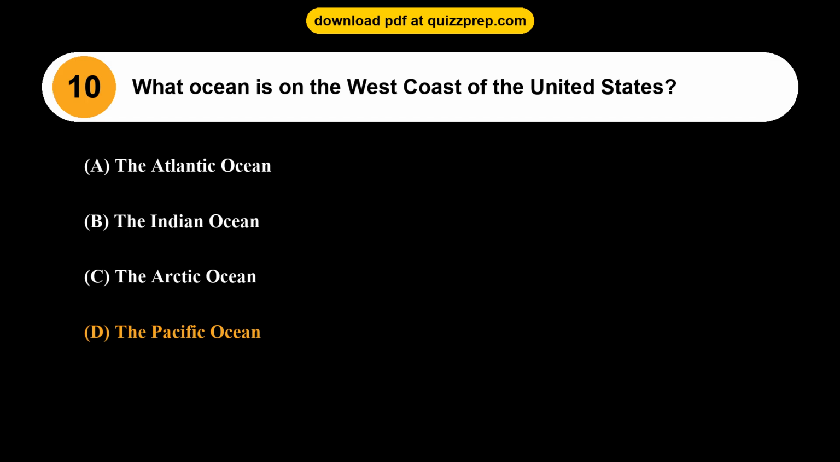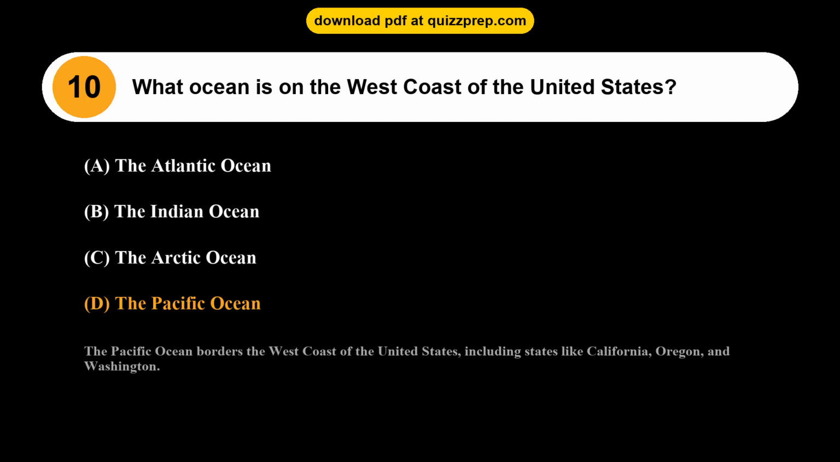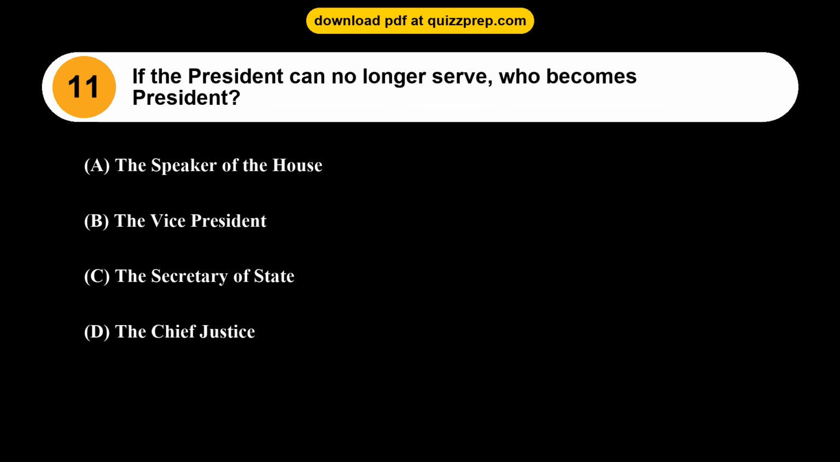The Pacific Ocean. The Pacific Ocean borders the west coast of the United States, including states like California, Oregon, and Washington.